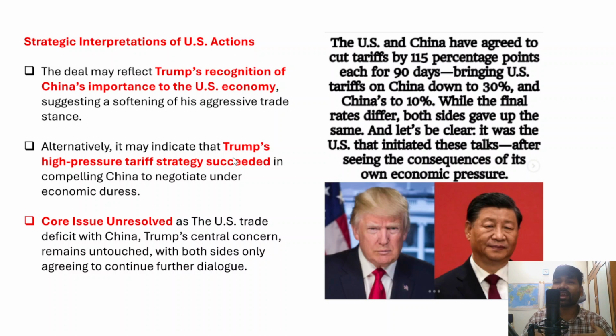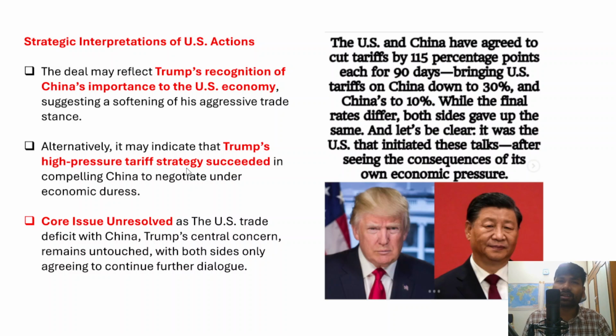Secondly, it may indicate Trump's high pressure tariff strategy has actually succeeded, because China has also agreed to come to terms with the US, and China also signed this temporary free trade agreement. Remember that China has reduced tariffs to 10% while the US has reduced tariffs to 30%. So it indicates that Trump's high pressure tariff strategy may have succeeded.